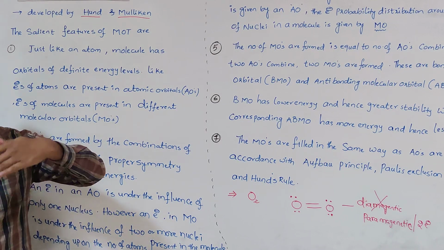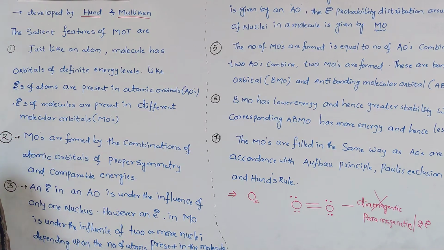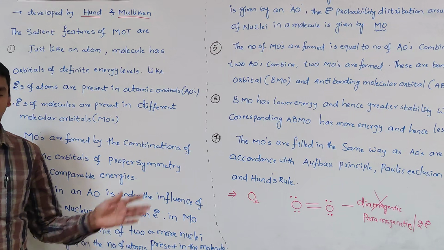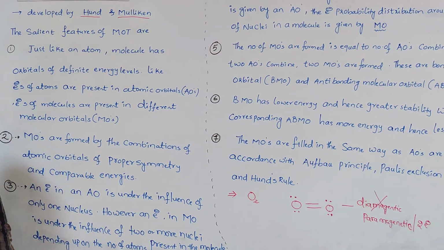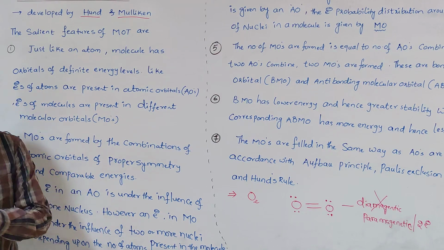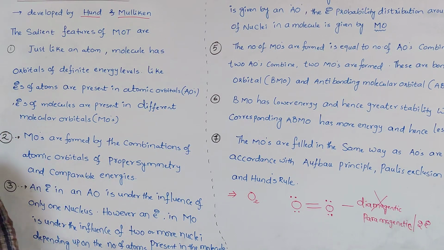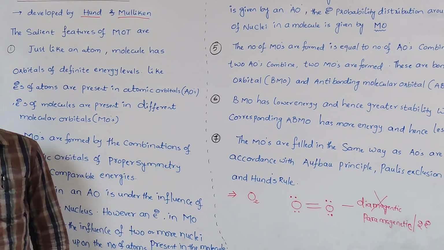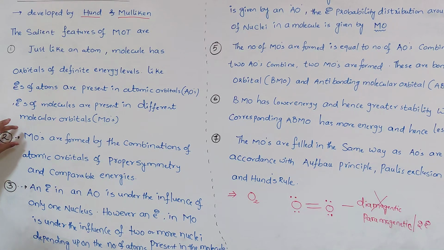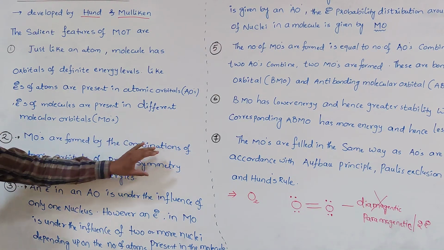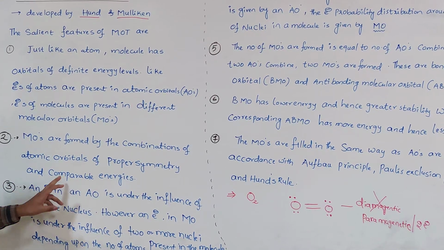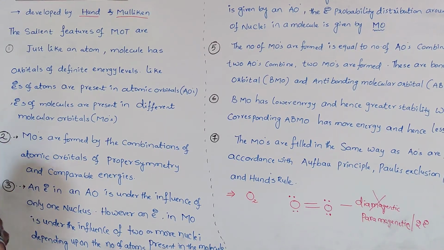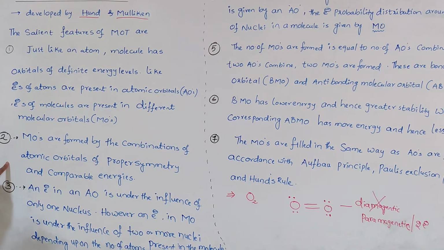They belong to the same principal shell. For example, if 1s and 2s atomic orbitals are combined, that never results in a molecular orbital. So when 2s and 2s atomic orbitals combine, that results in molecular orbitals. That's why molecular orbitals are formed by the combination of atomic orbitals of proper symmetry and comparable energies. This is the second important feature of molecular orbital theory.